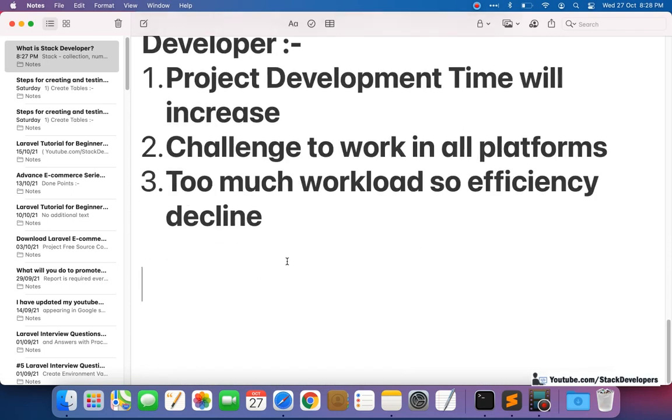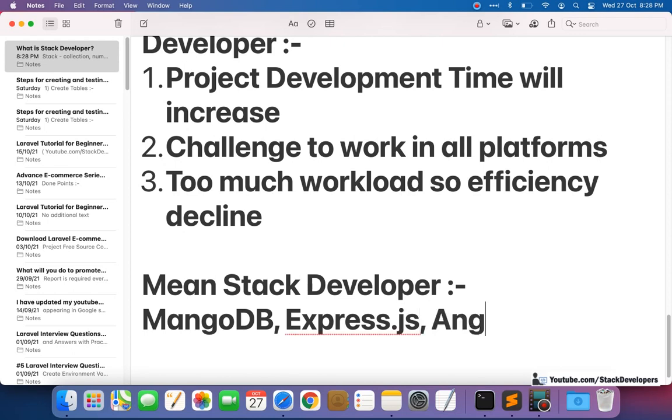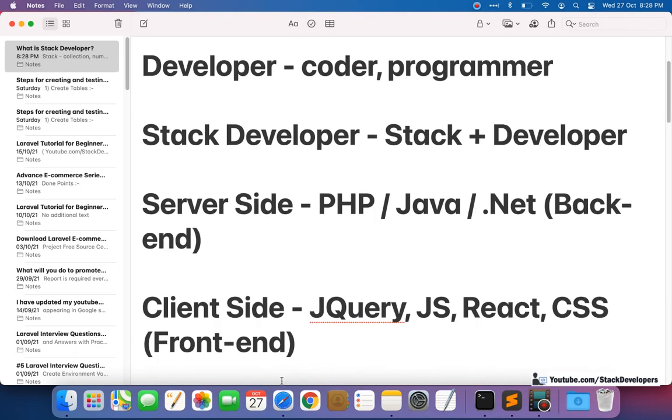There is one more developer type that I want to tell you about, that is the MEAN stack developer. MEAN stack developers are those persons who are only involved in the coding of MongoDB, Express.js, Angular.js and Node.js. Only the person who can handle these tasks will be called a MEAN stack developer. So I hope that it is very much clear.